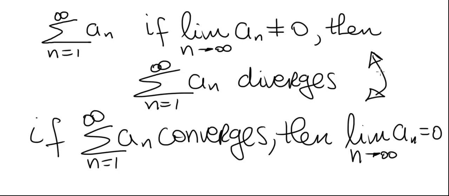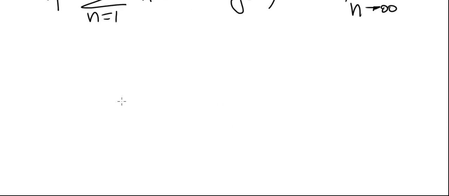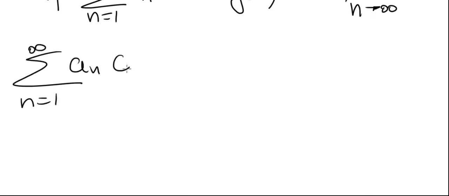We've been using the first one in practice because it's easier to use to identify series that diverge, but we'll verify the second statement, which also means that the first one is true. So we're going to suppose that the series from 1 to infinity of an converges. Now what does it mean for a series to converge?